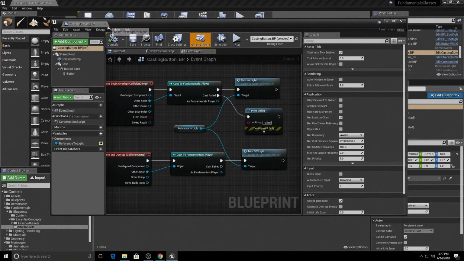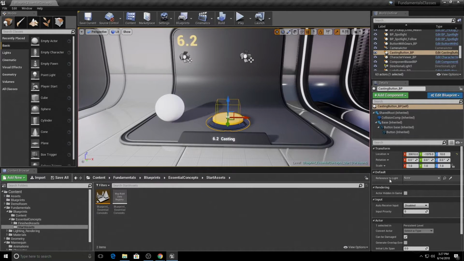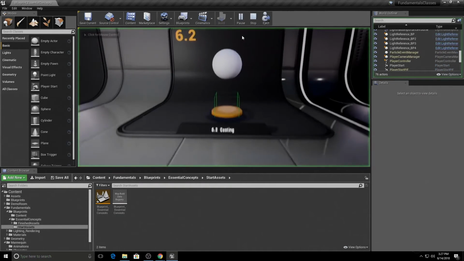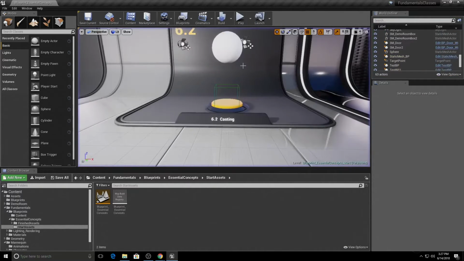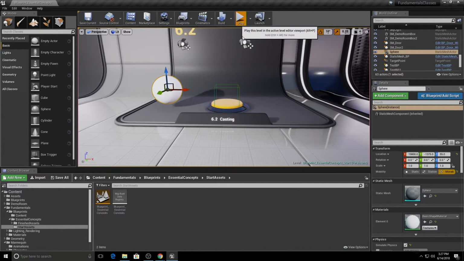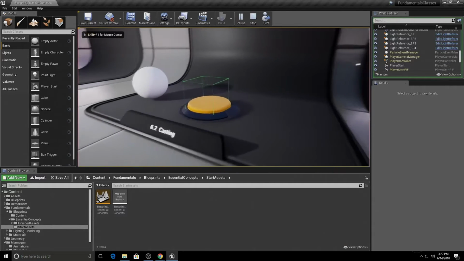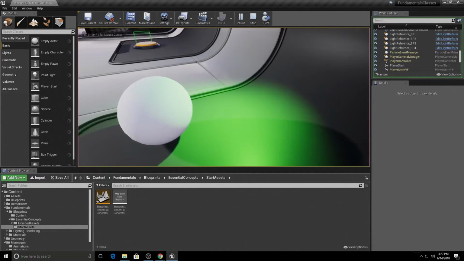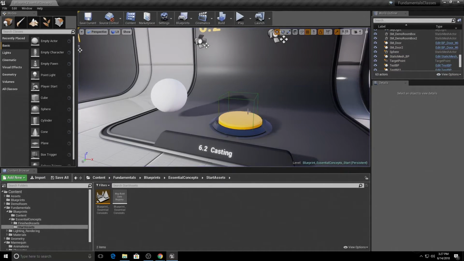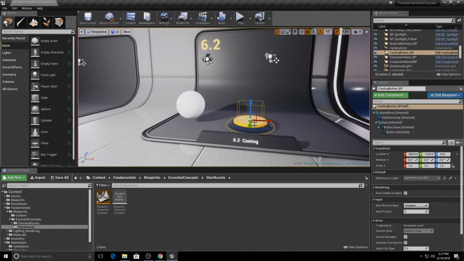So let's actually test this out. Let's make sure that we have assigned a reference to a light. So we'll turn on the left light here, like so. And if we take this ball over and drop it on top, we should get a failed. It doesn't turn on the light, which is what we would expect. However, if we move the ball out of the way and we play and we go over the button, it should turn on the light, as we'd expect, because it casted to and checked, is it the player that overlapped the button?